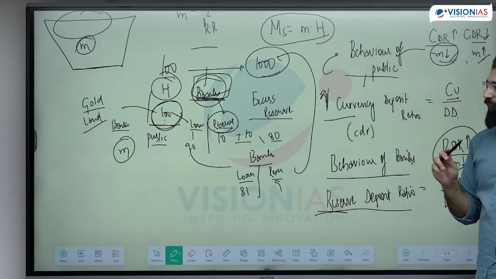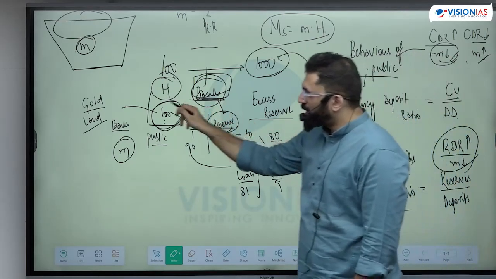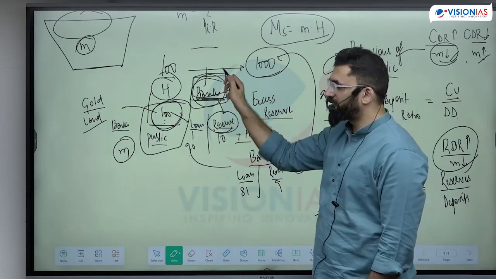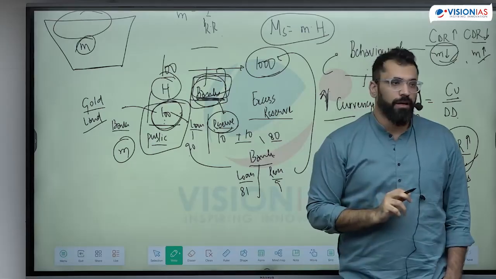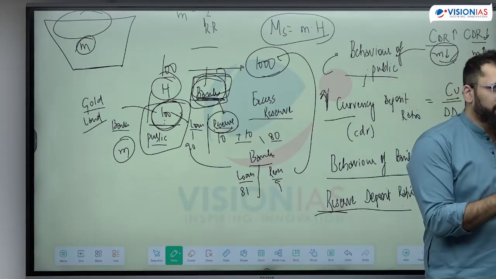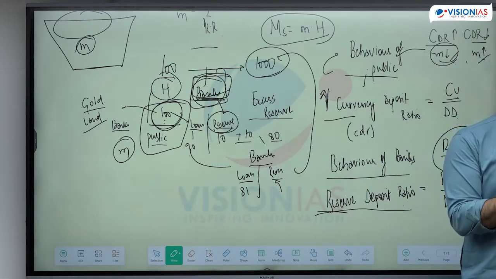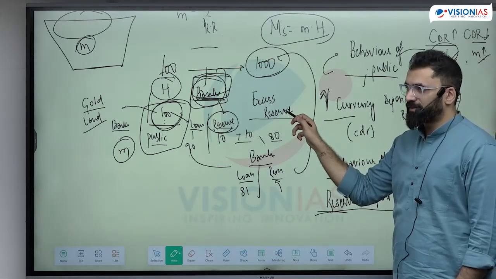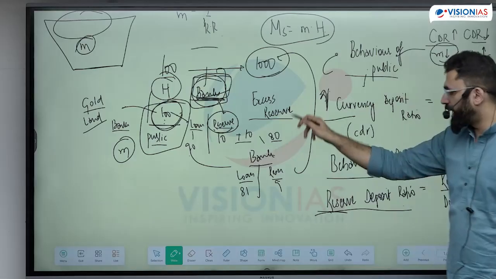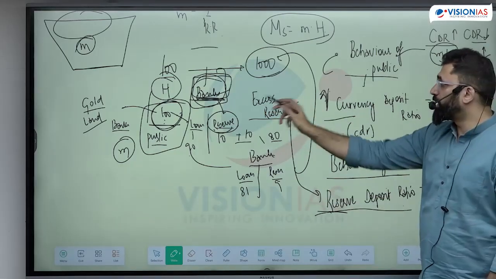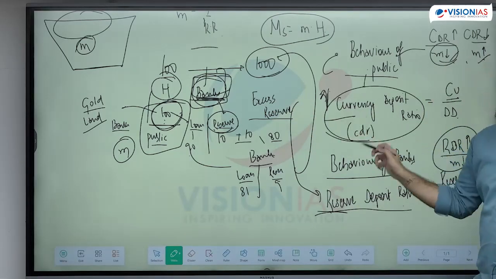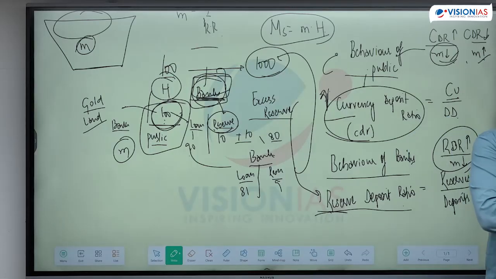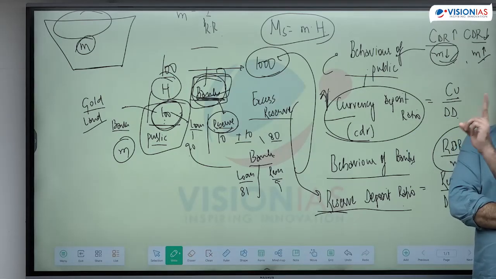It will depend on two factors. One, whether the public is coming to the bank or not, and the other factor, whether banks are keeping reserves or not. कुछ statutory reserves हैं जो RBI ने बोला है, CRR, SLR, whatever, कुछ वो खुद रख सकते हैं, excess reserve. So this will be determined by RDR and the public's behavior will be determined by CDR. Is this clear? What is the concept of money multiplier? It depends on only two factors.